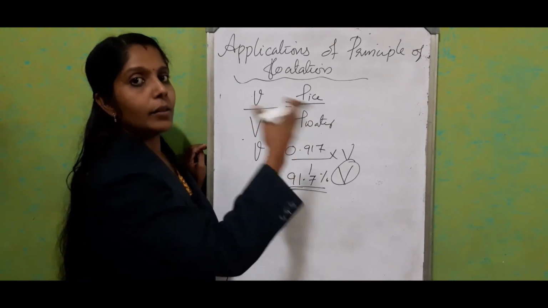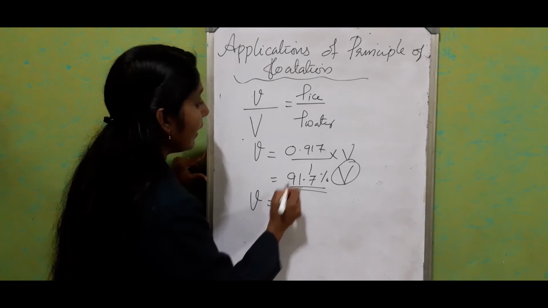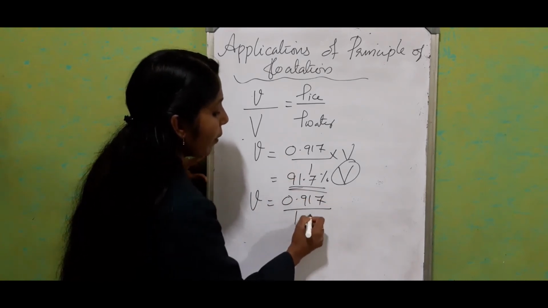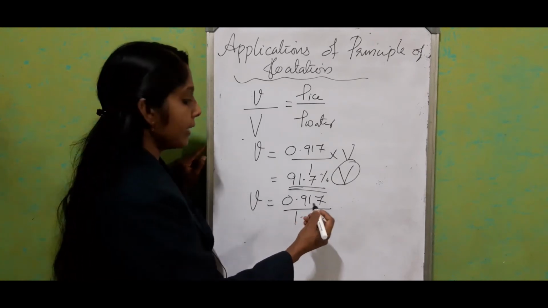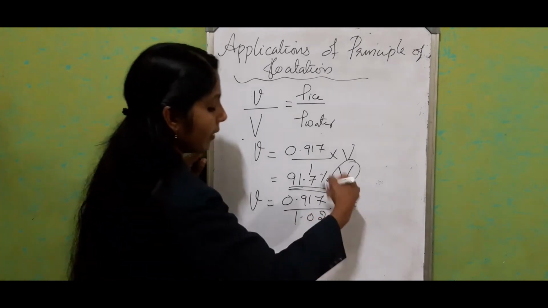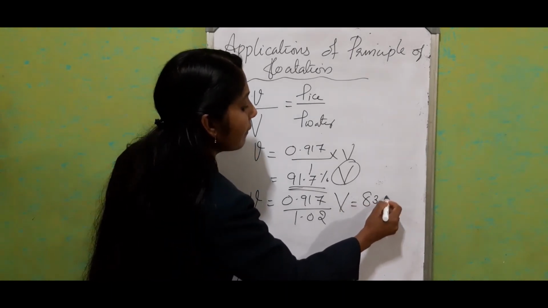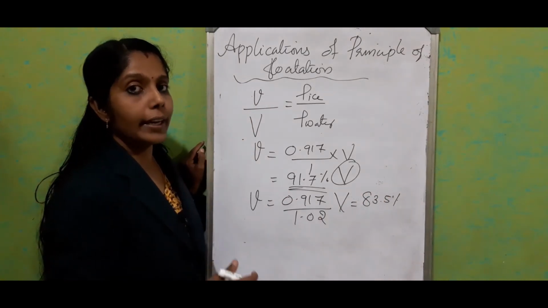If we find it in terms of sea water, 0.917 divided by 1.02 will be the value, as the sea water density is 1.02. If we do the calculation, we will get nearly 83.5% of the entire volume submerged inside the water.